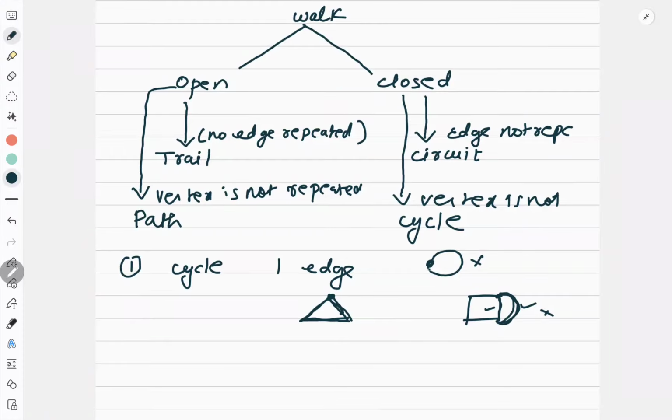And that happens in the case of a loop or parallel edges, but parallel edges are not allowed in a simple graph, and loops are not allowed in a simple graph. So at least 3 edges should be there. Correct. Now I have already told you that if I talk about a walk, the number of edges is the length. That concept you remember.